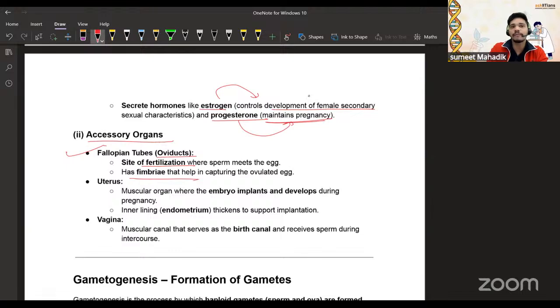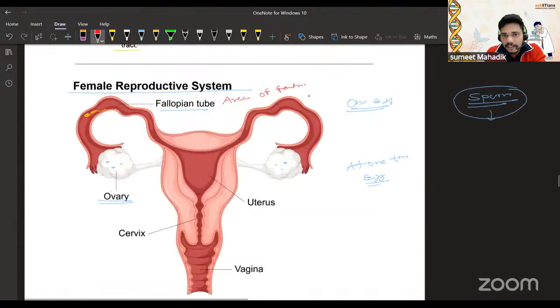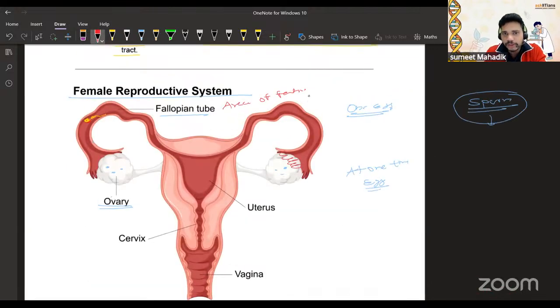It has fimbriae. What are fimbriae? They are finger-like projections that collect the ova when they get mature. See, again, I'm telling you, when the ova is collected from the ovaries, it is not fully mature, because it has to undergo the second stage of meiosis.